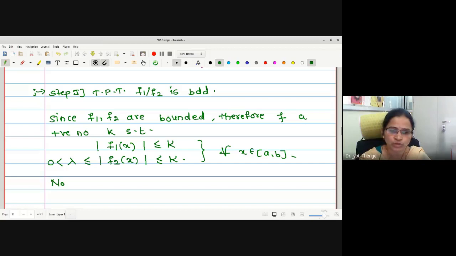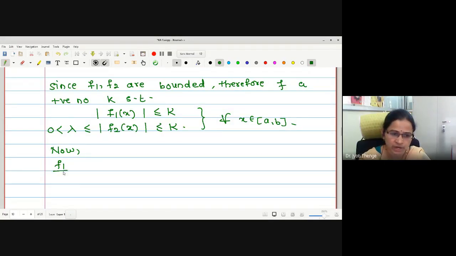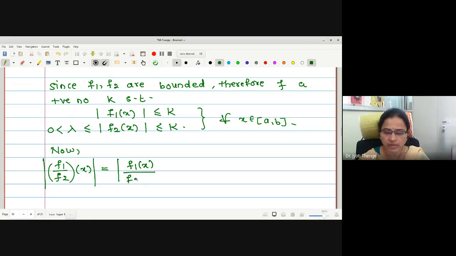Now to prove the quotient is integrable, let me write modulus of f1 by f2 operated on x, which is actually defined to be f1 of x divided by f2 of x, right? Now I can separate the modulus over the division. Therefore, this is mod of f1 of x upon mod of f2 of x, right?